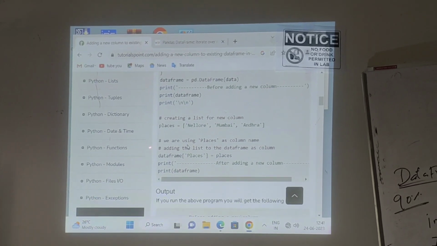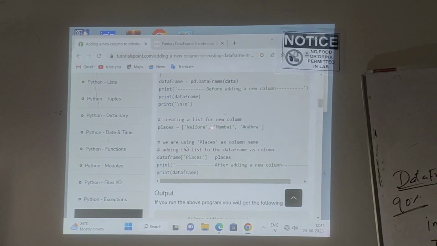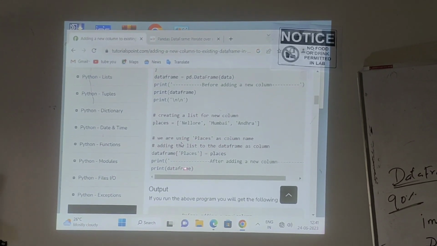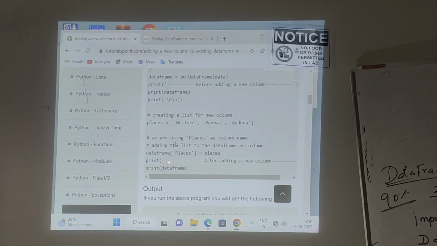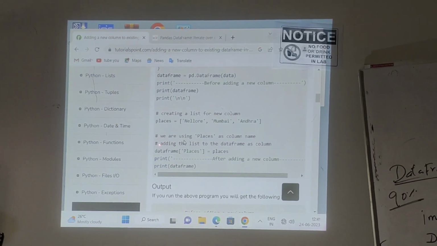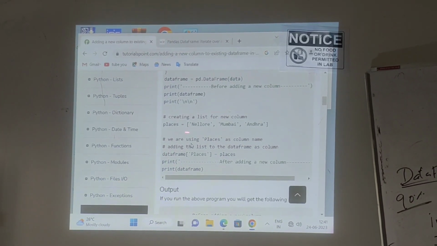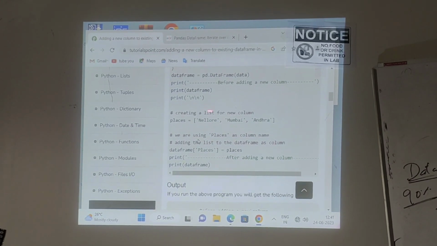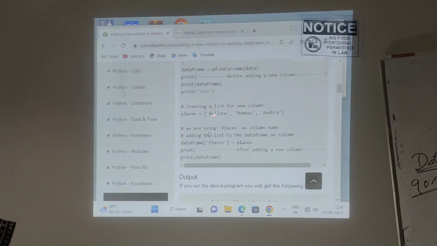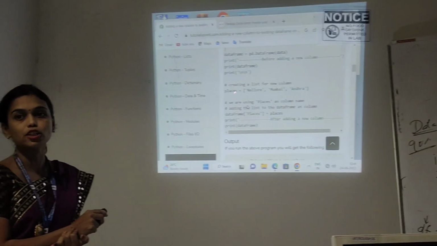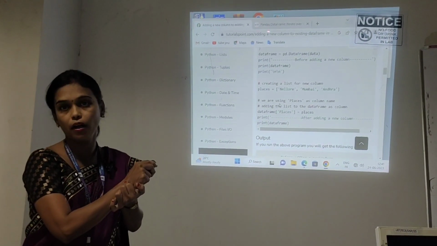First I will create one new list, places equal to, to create one different column by using the list concept. Places equal to, I will give some places. So this is a new list. I will add this list as a new column to the already existing table.